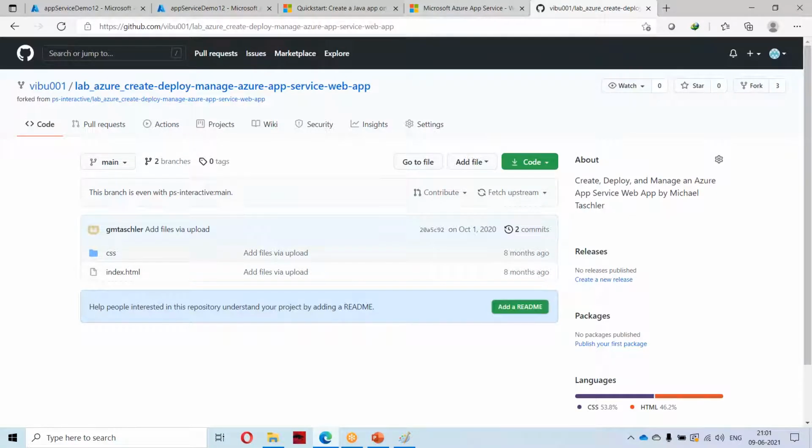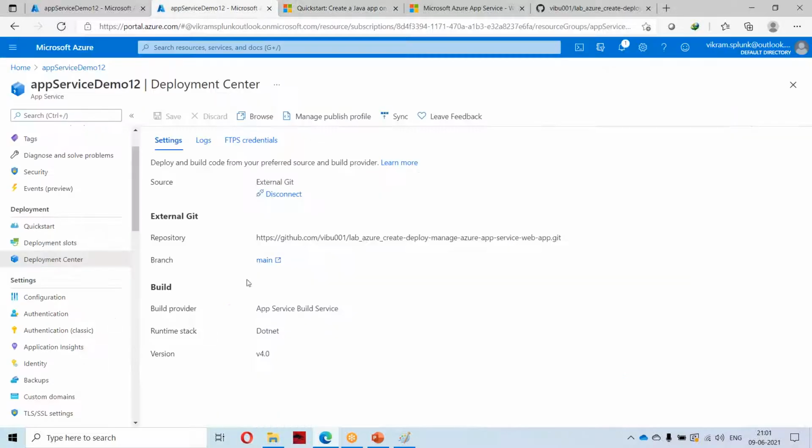So GitHub is pulling that code, and if you see, we are getting an option like Disconnect, which means GitHub is already connected and it will pull the code from this particular repository. It will automatically deploy.